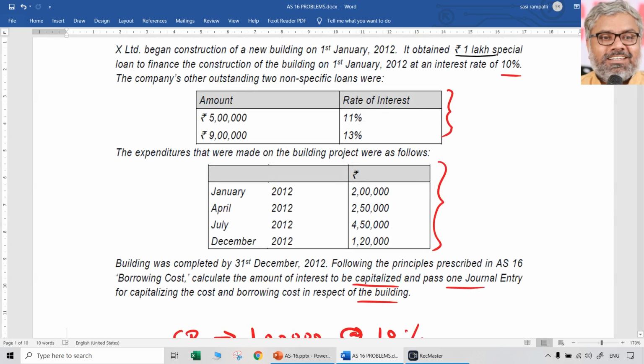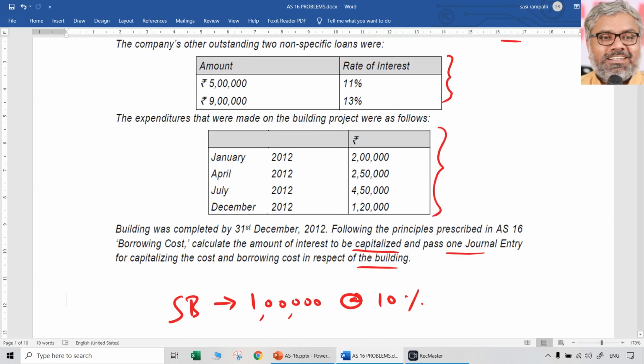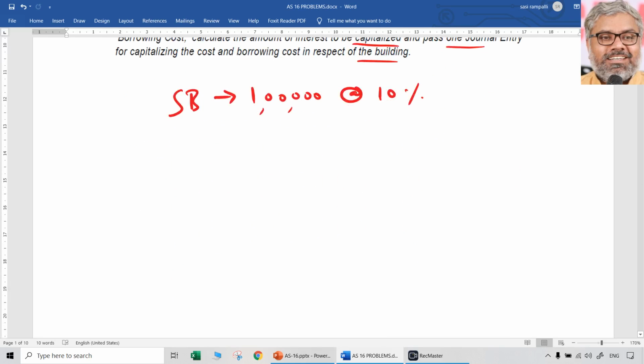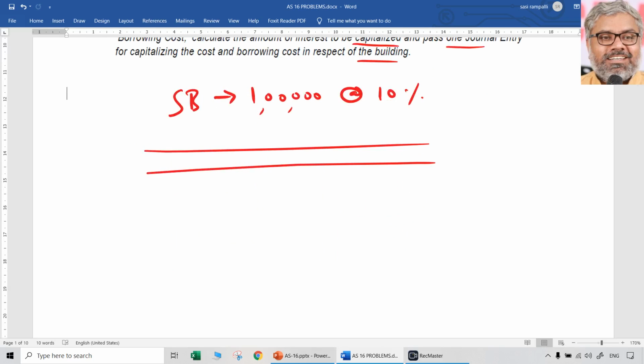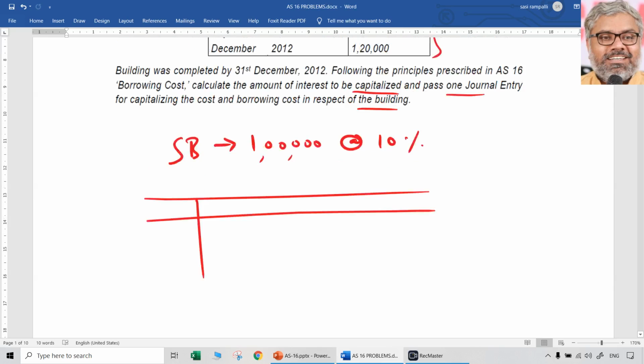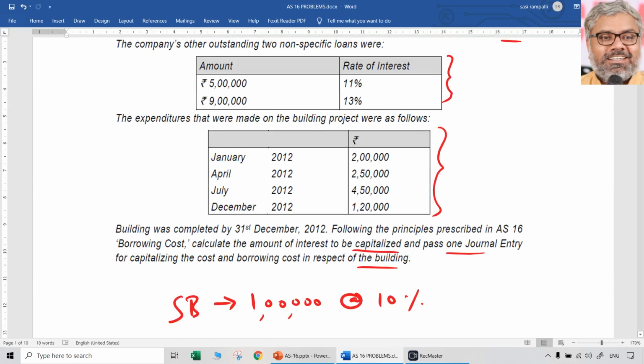Then coming to general borrowing, how much is borrowed doesn't matter. That is general borrowing. Specific borrowing matters because that is related to this project only. But for general borrowing, what matters is the weighted average rate of interest. So we have to find out the weighted average cost. Weighted average cost can be calculated by using a small table as a presentation.